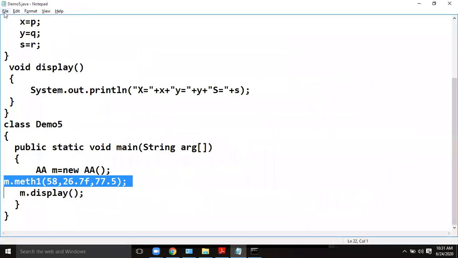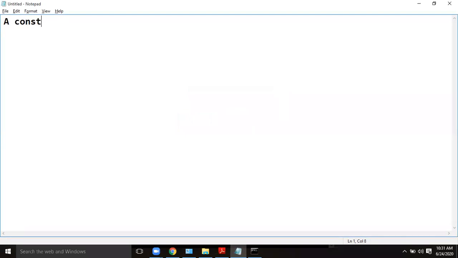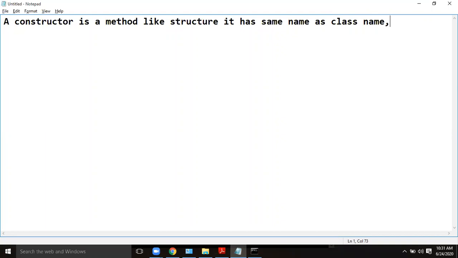A constructor is a method-like structure, not a method. It has the same name as the class name, and it doesn't have any return type.